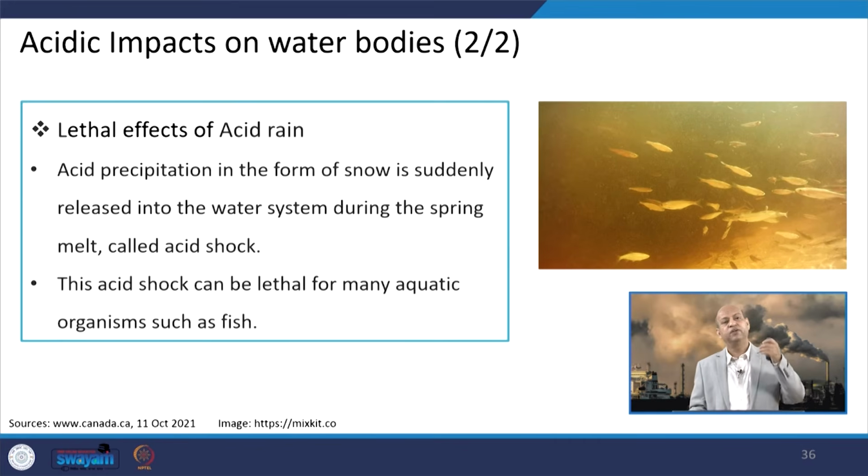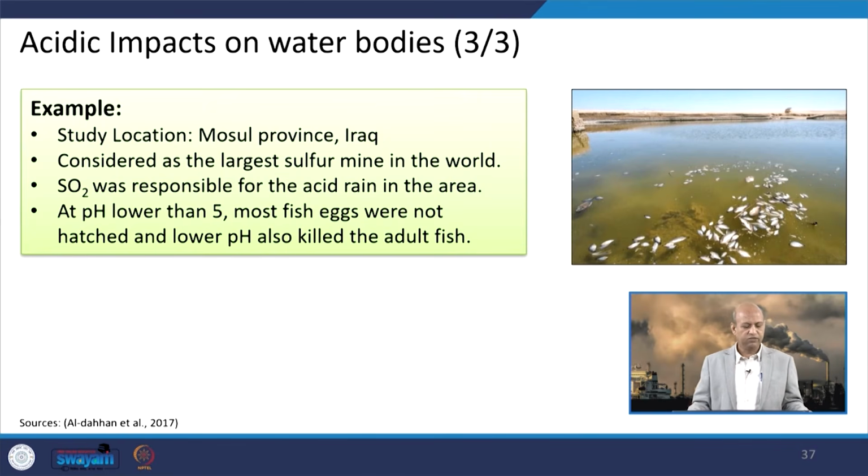For example, acid precipitation in the form of snow is suddenly released into the water during the spring period, and this shocks the fish, because the pH level drastically decreases suddenly, and they can't survive in that environment.